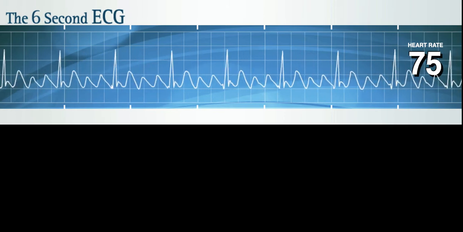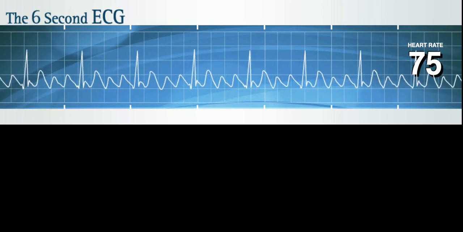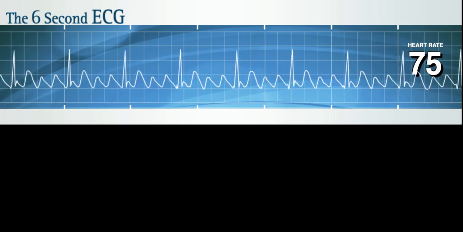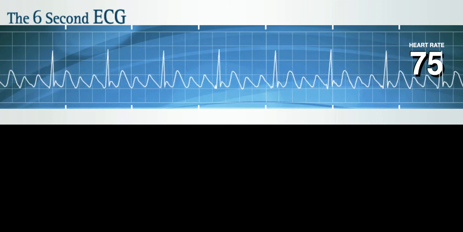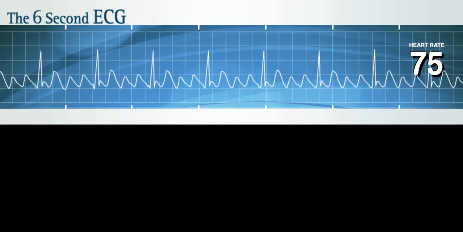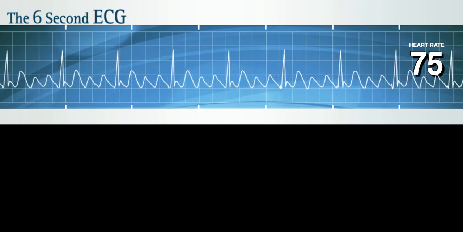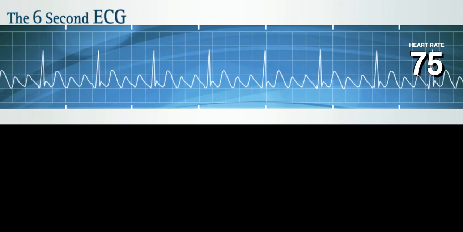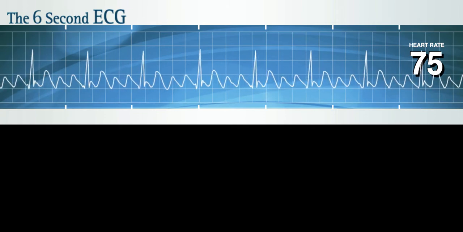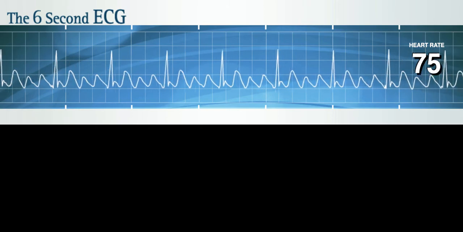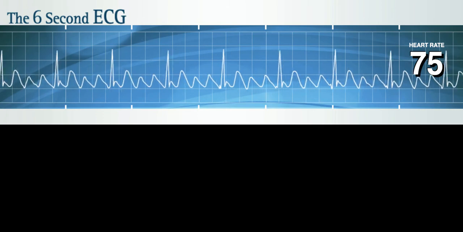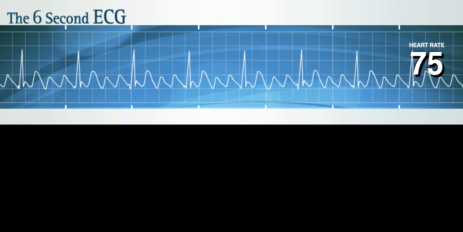The ventricular response rate is based on the number of impulses that the AV node accepts. In other words, if every other flutter impulse is blocked by the AV node, the conduction ratio becomes 2 to 1. There will be 2 atrial contractions for each ventricular contraction. If the AV node conducts only one of every 4 atrial contractions, the conduction ratio is 4 to 1. Thus, an atrial rate of 300 beats per minute will parallel a ventricular rate of 75 beats per minute.